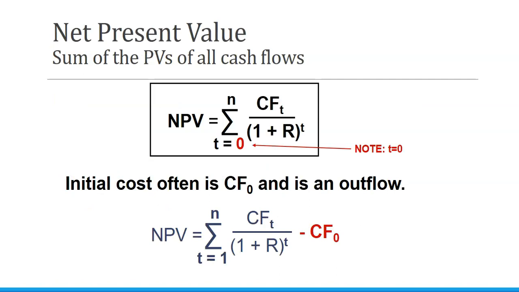This is a calculation of the net present value, so it's the sum of the present values of all cash flows. The initial cost is often at year zero and is a cash outflow. So we have cash inflows when we're making money from this new investment, and we have what the investment costs.